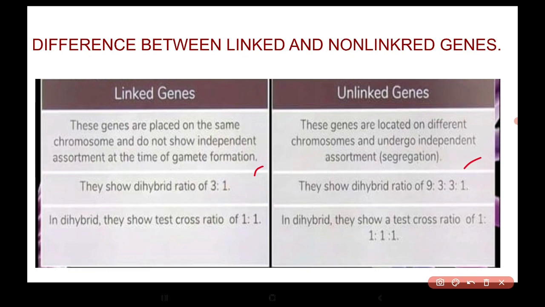Linked genes show dihybrid ratio of 3:1, whereas the dihybrid ratio of unlinked genes is 9:3:3:1. In test cross, linked genes show ratio of 1:1, whereas unlinked genes show test cross ratio of 1:1:1:1.